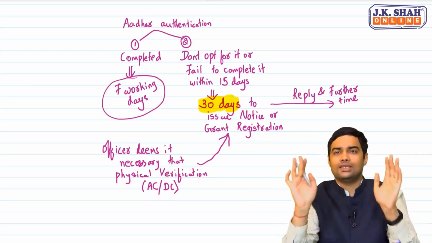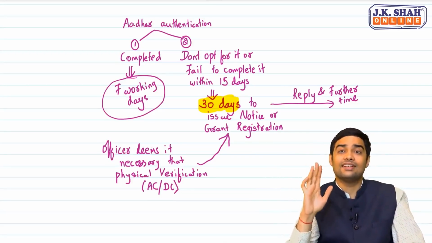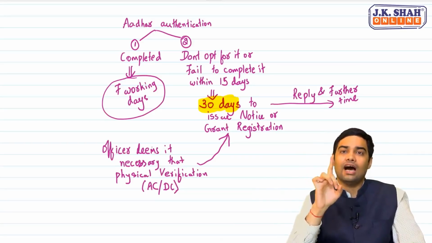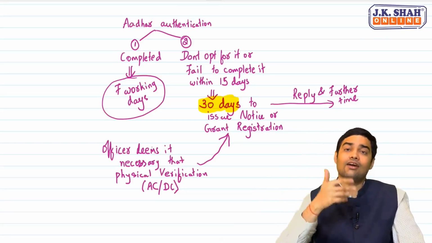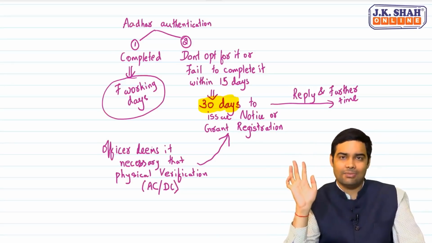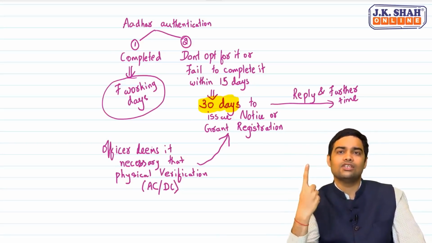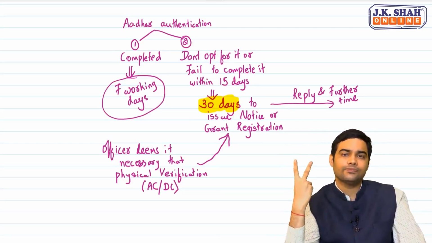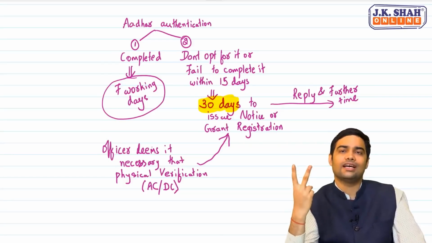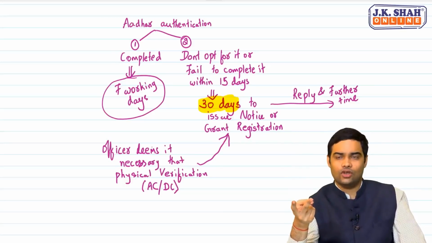Yes. To sum up, there are 3 critical points where the 30 days time limit will apply. Otherwise, you get deemed registration after 30 days. In a normal scenario, 7 working days is applicable. Now, what are those 3 cases? Case 1, does not opt for Aadhaar authentication. Case 2, fails to complete Aadhaar authentication within 15 days of opting for Aadhaar authentication.